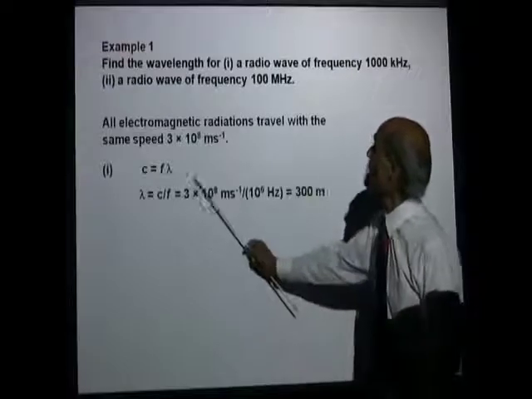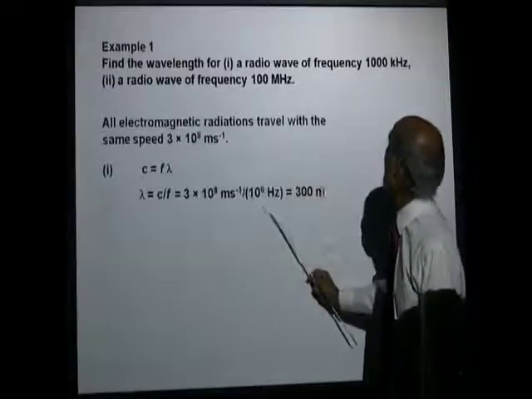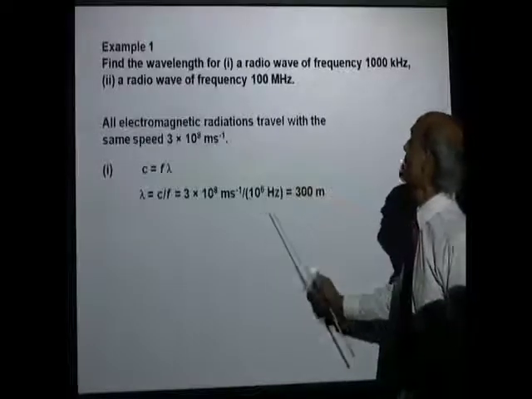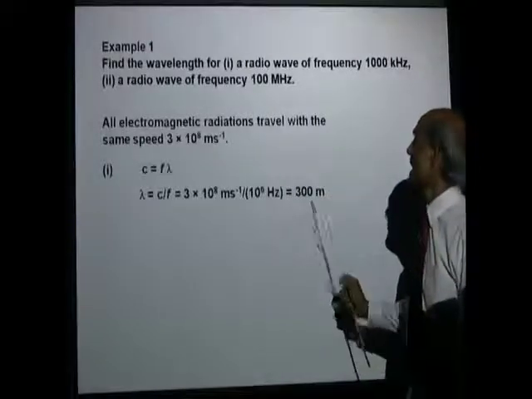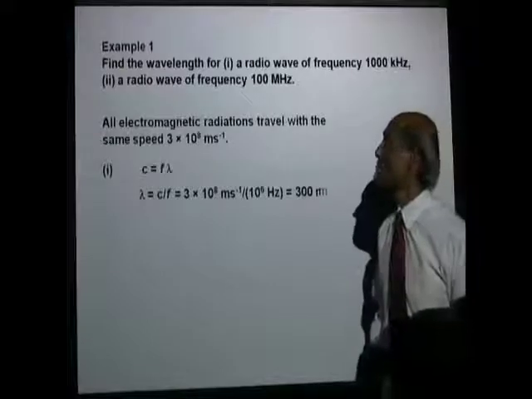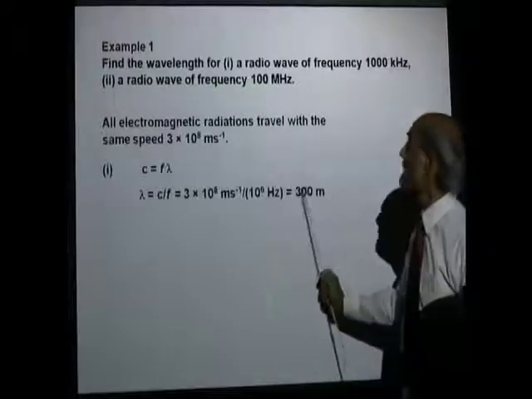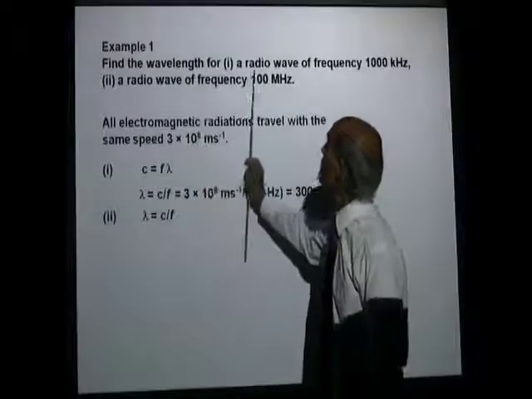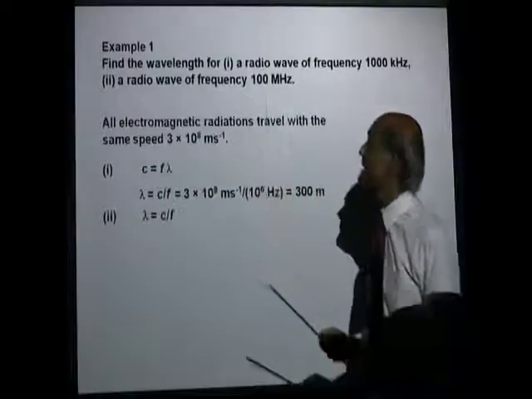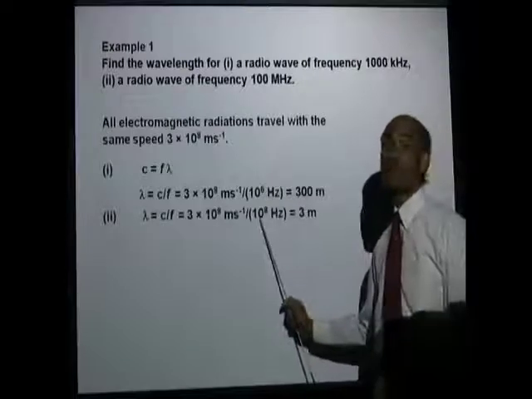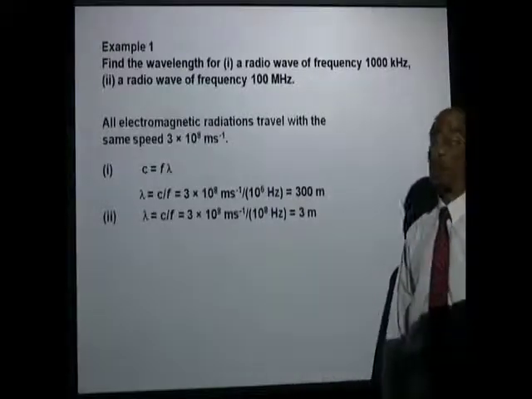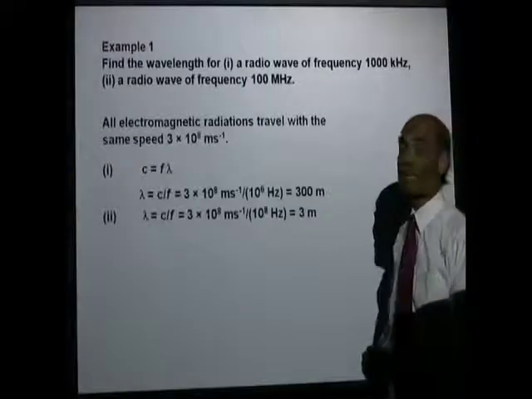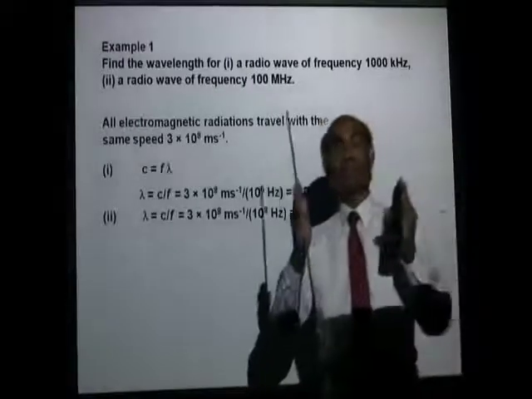In the first case, it will be c divided by 1000 kilohertz, which is 10 to the power of 6 hertz, and that is 300 meters, the wavelength of that wave. In the second case, the frequency is 100 megahertz, which is 10 to the power of 8 hertz, and that wave has a wavelength of 3 meters.